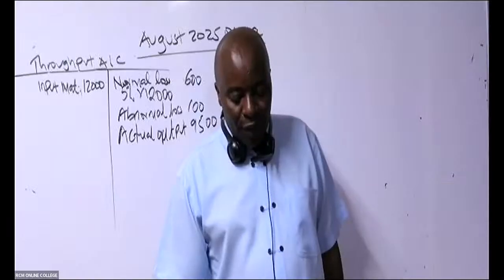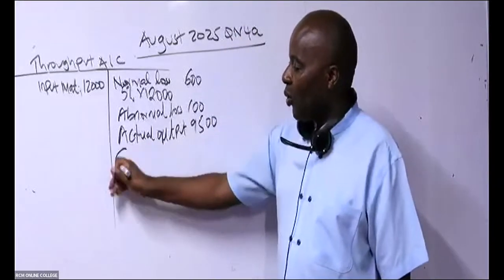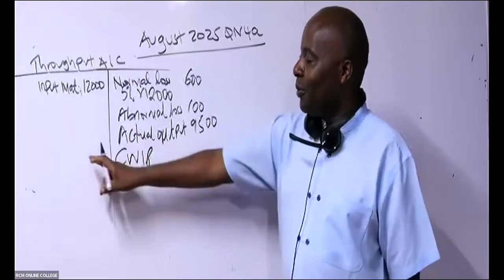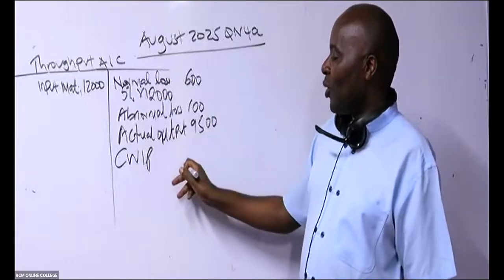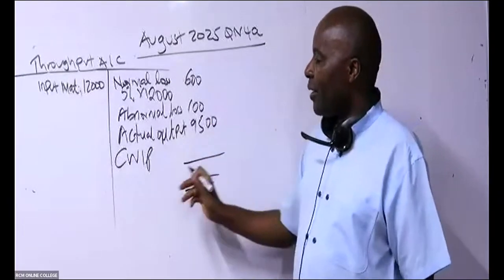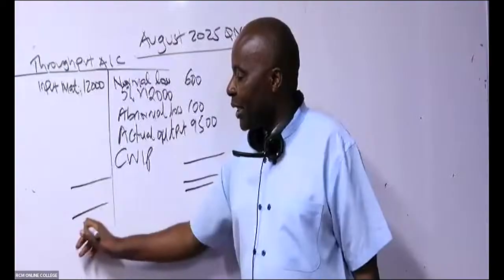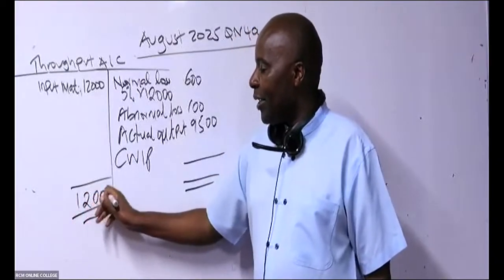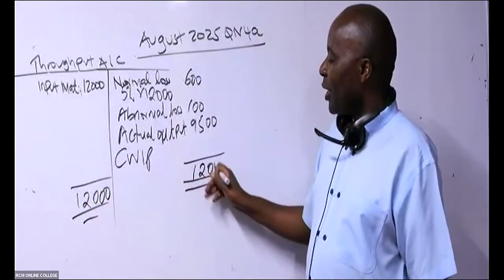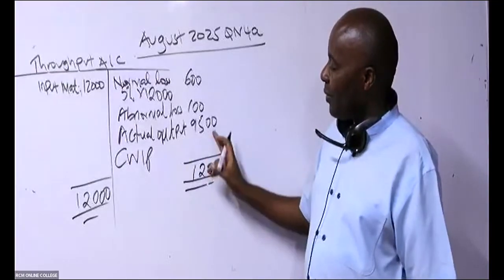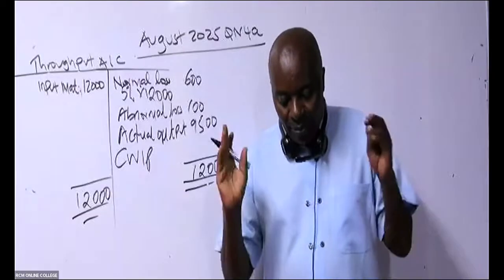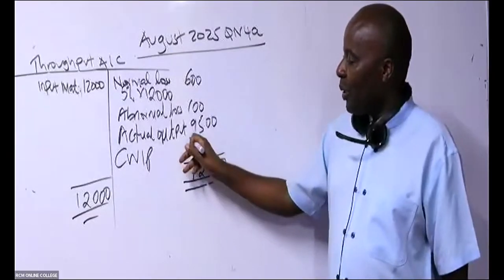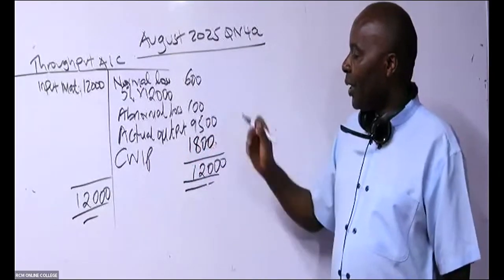When I do balancing of this account, then I'll be able to get my closing work in progress. I know it cannot be here, because here it will be opening. So please go ahead and do this balancing figure. So this side will be heavier, meaning that both sides are 12,000. So 12,000 minus this, minus this, minus this gives me what? Closing work in progress. I'm being given 1,800. Thank you so much. 1,800.